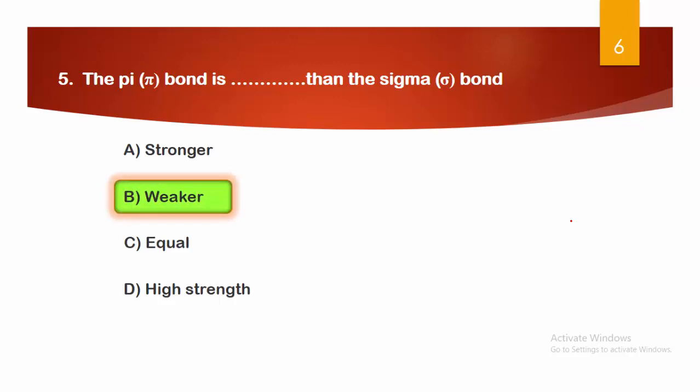As we know, the pi bond is weaker than the sigma bond, because the sigma bond is formed by axial overlapping and the pi bond is formed by lateral overlapping. Due to the lateral overlapping, the pi bond is comparatively weaker than the sigma bond.